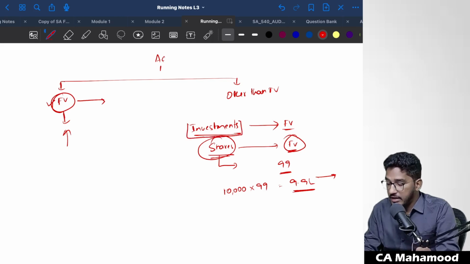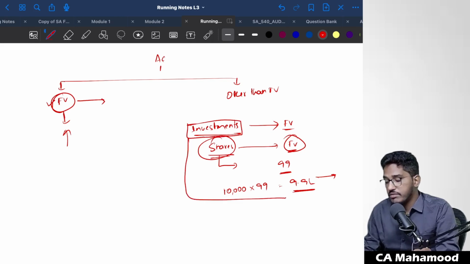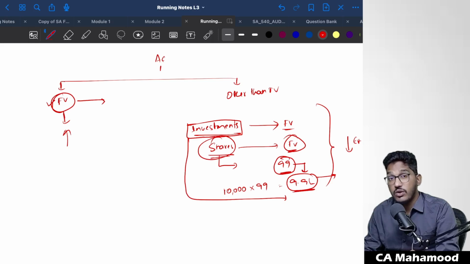Now this is an item of the financial statement which involves a fair value estimate. But here the estimation uncertainty will be low. Why is estimation uncertainty low? Because since the investments are listed or quoted on the stock exchange, we are actually taking the price from the stock exchange. So the chances for this accounting estimate going wrong are low. Able to understand? Yes, this is an accounting estimate which involved fair value, but estimation uncertainty is lower, because we calculated on the basis of readily available figures in the market.